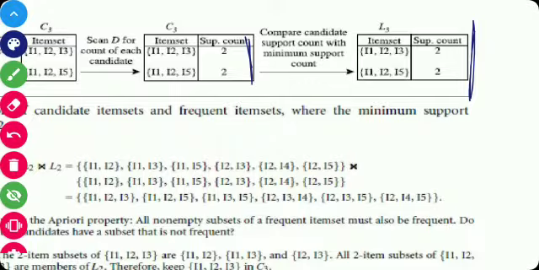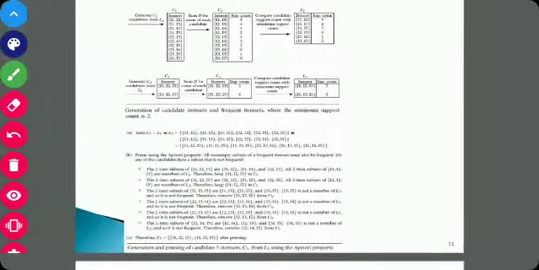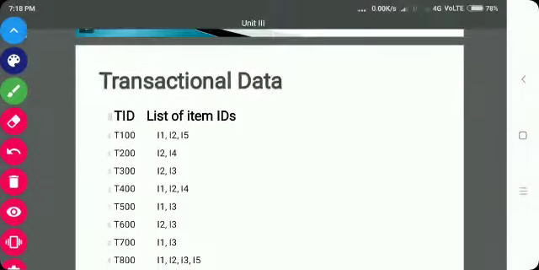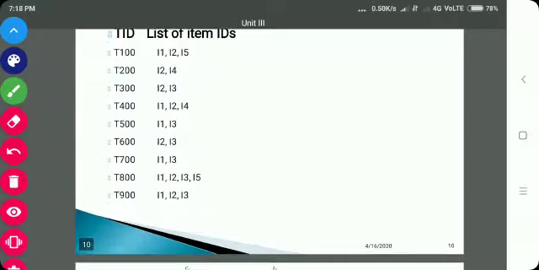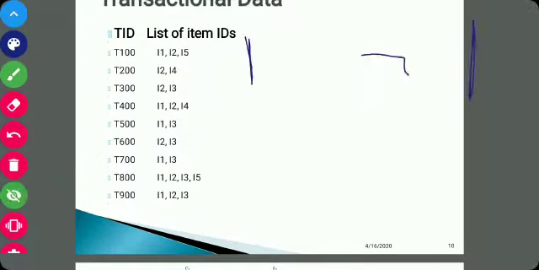Then the 4th step is L3 join with L3. So we get the 4-itemset I1, I2, I3 and I5. We check whether it is in the table or not. Yes, it is there, but only one time. So it is ignored, because our minimum support count is 2.